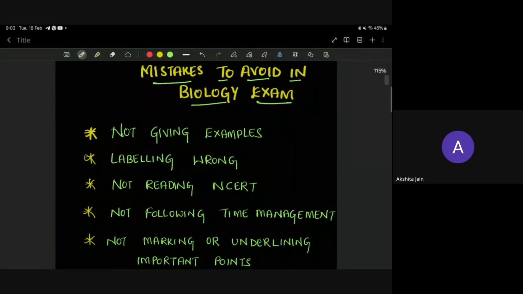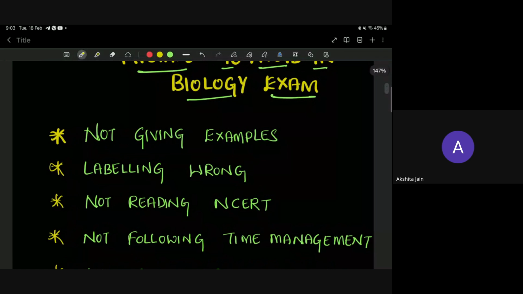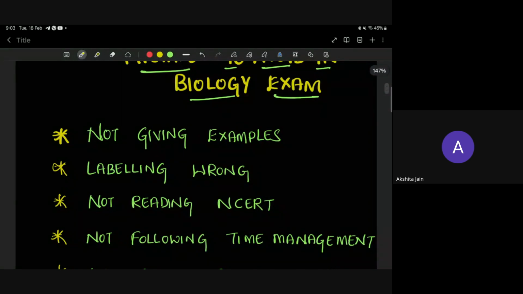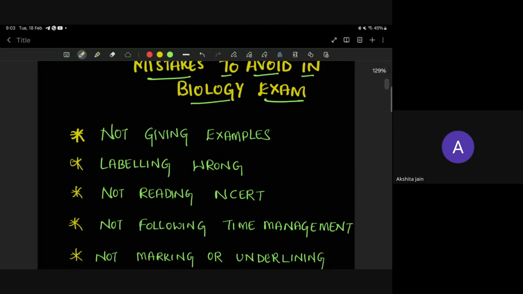Children, even though you are prepared very well, there may be some areas where you may feel nervous, tense, and you may tend to make mistakes, right? Now, the mistakes that have to be avoided in the biology exam, I'm going to tell you in 5 points. Please keep it in mind. First, not giving examples. This is a mistake which you do. Okay, one question is asked.